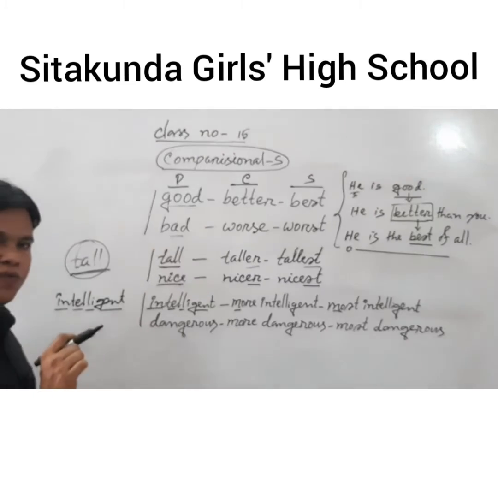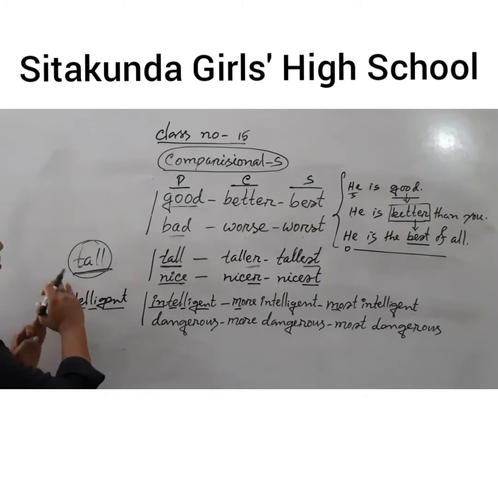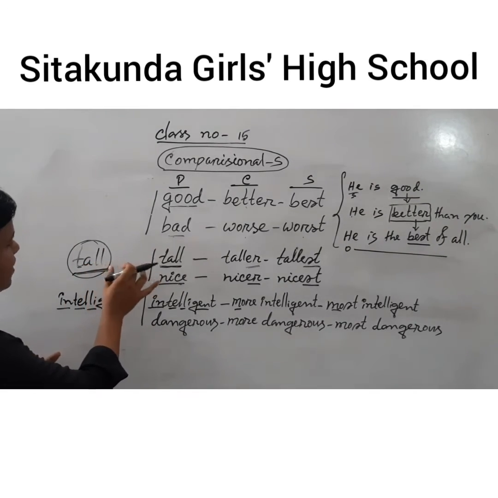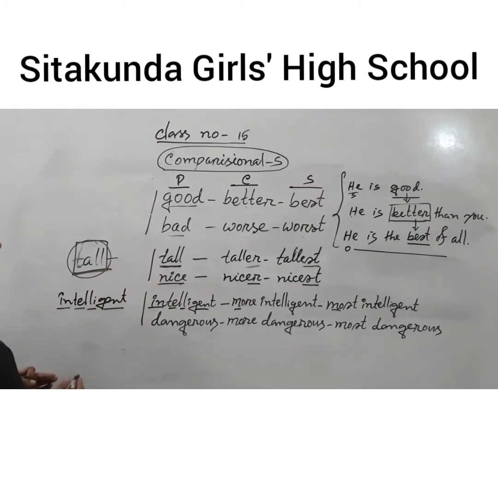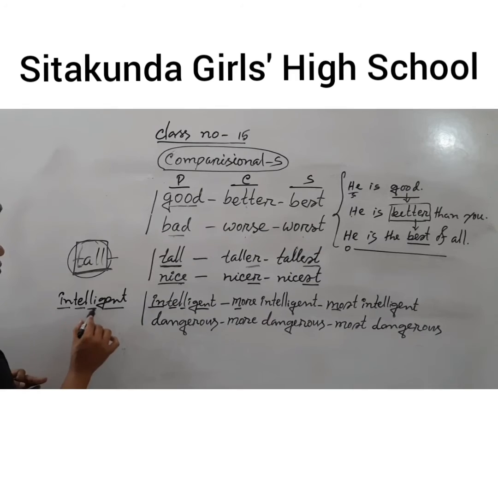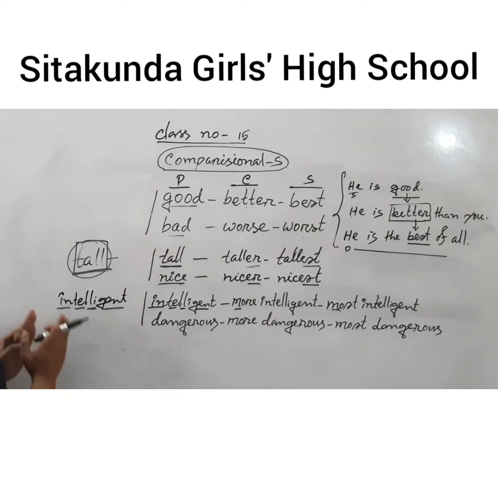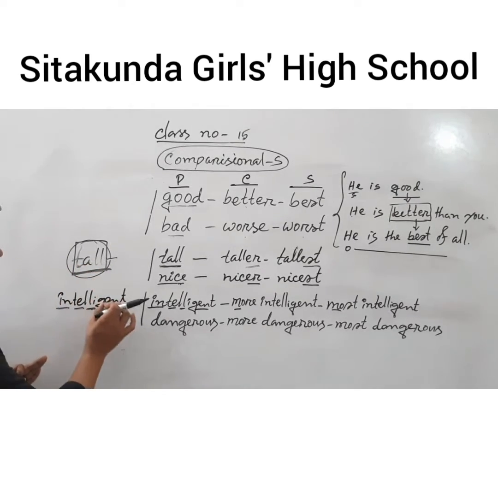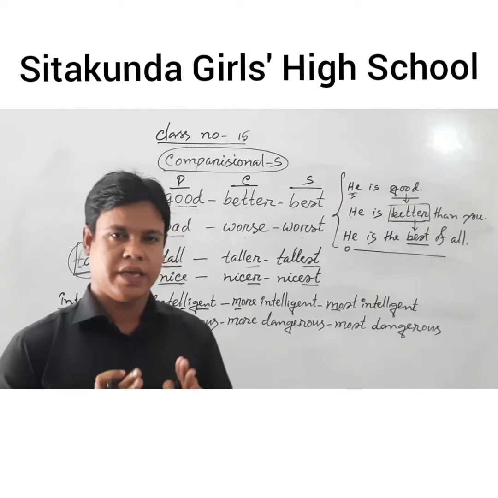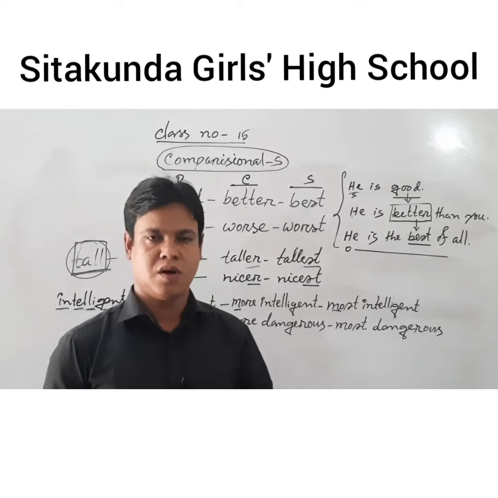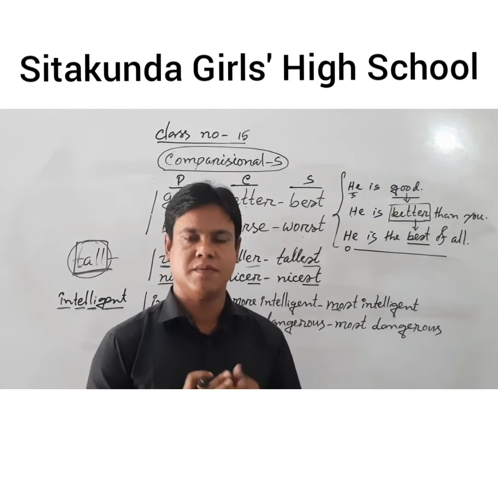Tall has only one part. We cannot make another part of tall. That means the word tall has only one syllable. One part means one syllable. Intelligent has four parts. Each part of the word is called a syllable.